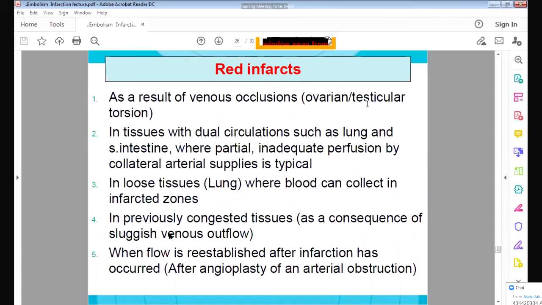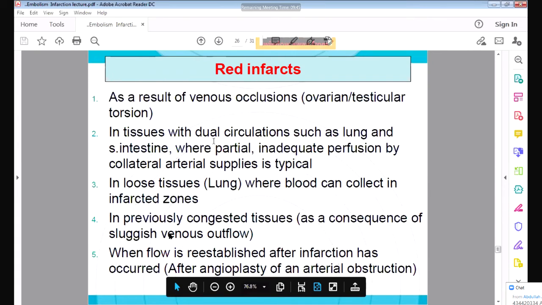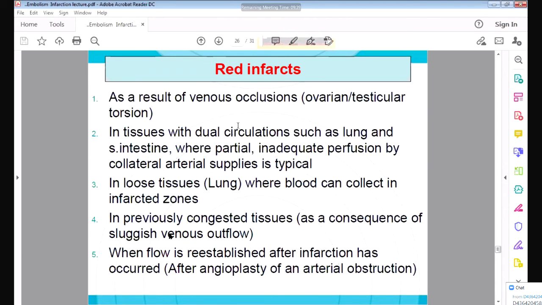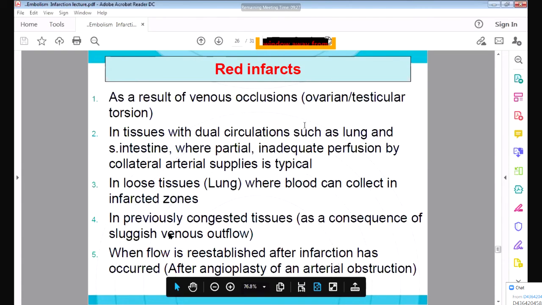So remember, whenever there is congestion or dual circulation, two blood supplies to the organ, the infarct will be red.